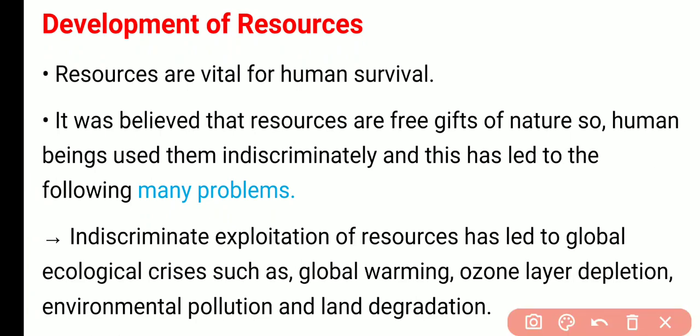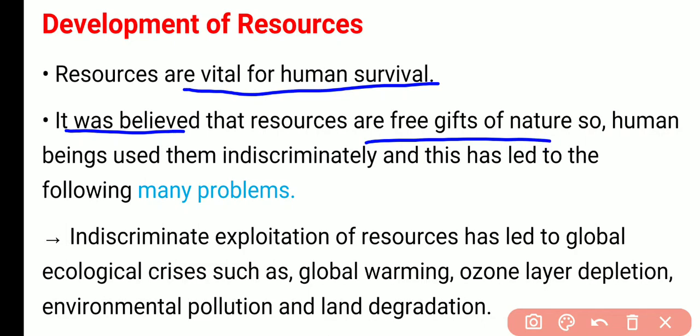Resources are vital for human survival. These are not only important for our development but for our survival too, such as water, air, and soil. These are also resources and we can't survive without them. And these resources are also very important for our economic development too, because we perform all the economic activities using these resources.